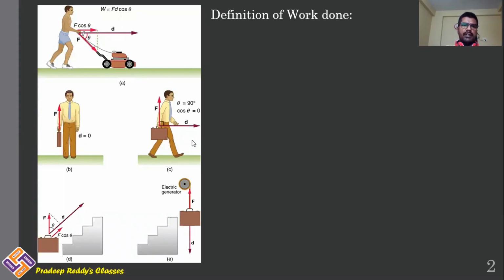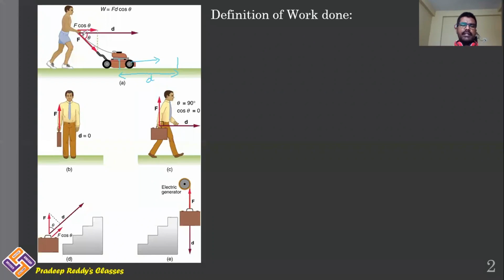As a result, this lawn roller will be having some displacement, and this displacement can be d. I am considering that because the person is pushing this lawn roller, it is going in forward direction by some distance d.